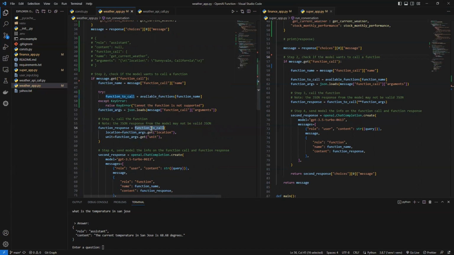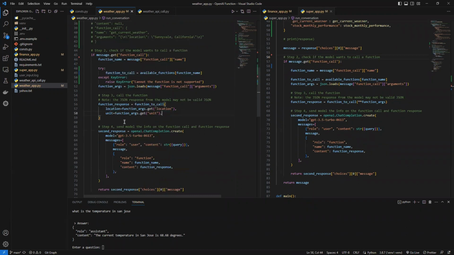We call the get current weather function. Like here, we have the location, and we have the unit as well. We don't need to put the unit here actually. Yeah, so now we can get the response, right?